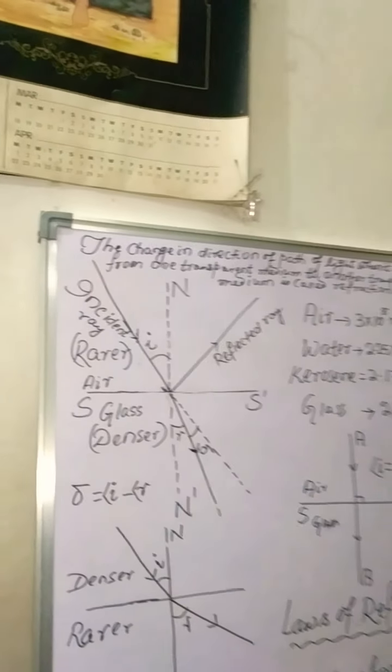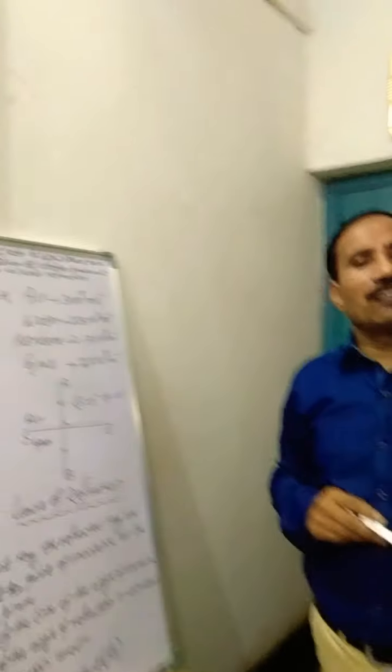Now come to what is a rarer medium and what is a denser medium. The medium in which the speed of light is more, that is a rarer medium. For example, air. The speed of light is 3 into 10 to the power 8 meter per second. So air is a rarer medium. Now for example, glass. The speed of light in glass is 2 into 10 to the power 8 meter per second. So glass is a denser medium.